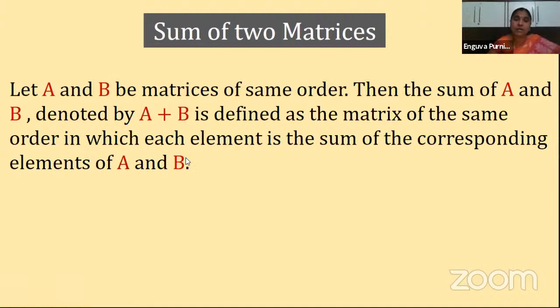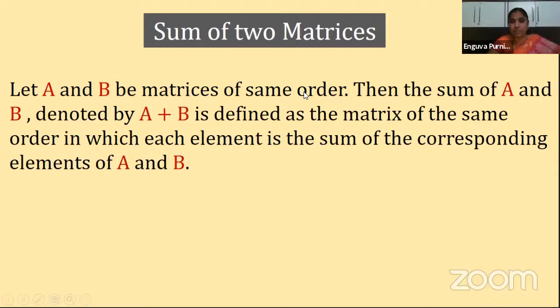What is it, children? The first thing is that to add any two matrices, the first condition is that they must be of same order. Then only addition is possible. Remember that, children. When two matrices are of same order, then only the addition is possible. Is it clear? Next.